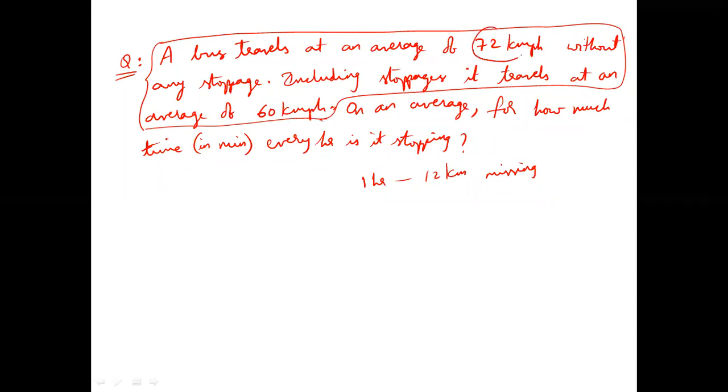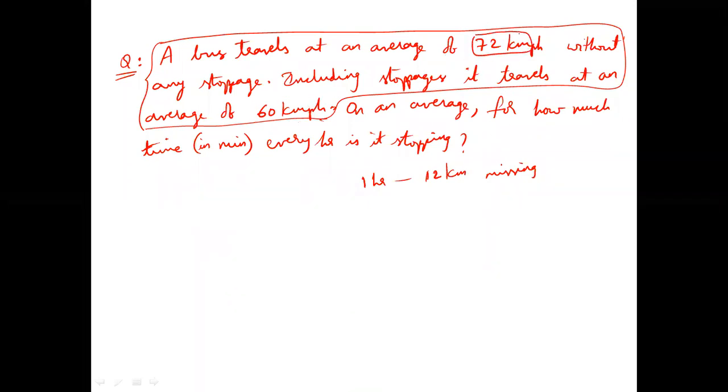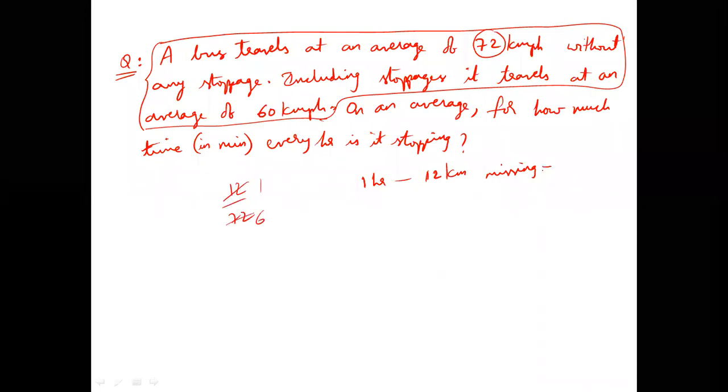Every hour, instead of 72 kilometers, if 60 kilometers are covered, every hour the bus is missing 12 kilometers or not? Yes. It is actually going at a speed of 72 kilometers for every 1 hour. Now out of the 72, it is missing how many kilometers every hour? 12. Can anybody tell me 12 is what fraction of 72? 1/6. That means it is missing 1/6 of distance, sir.